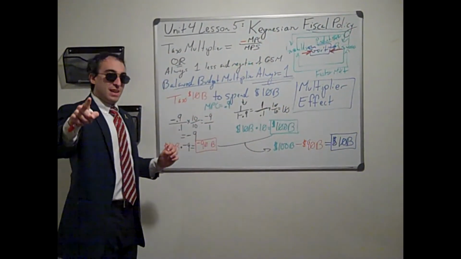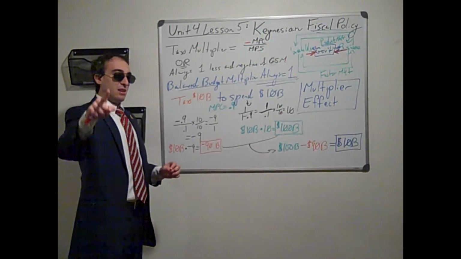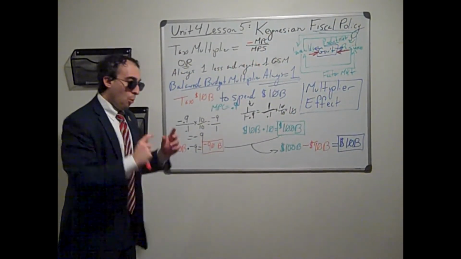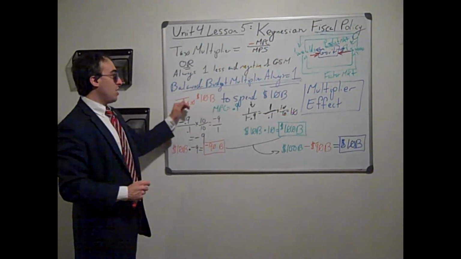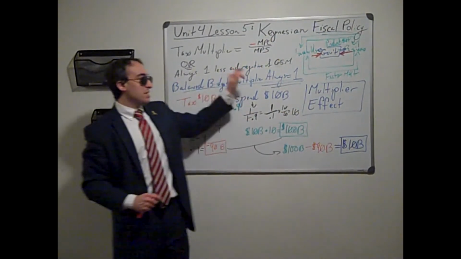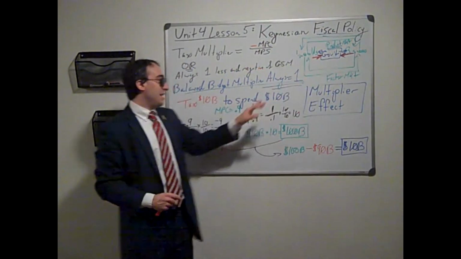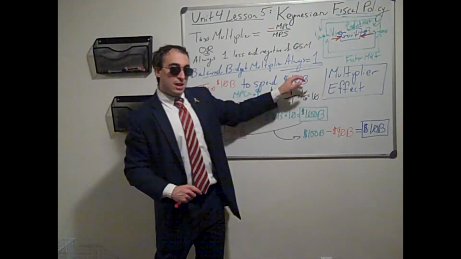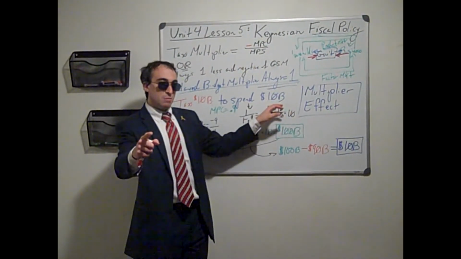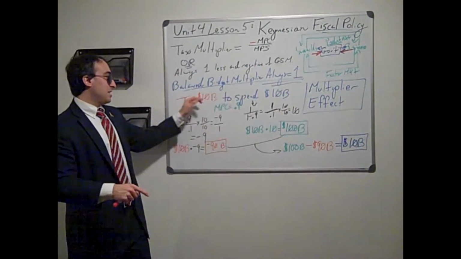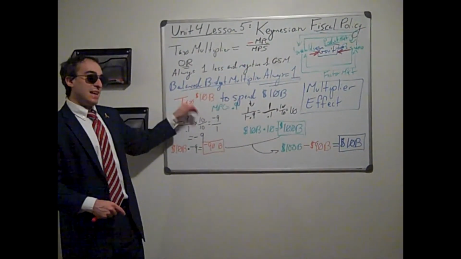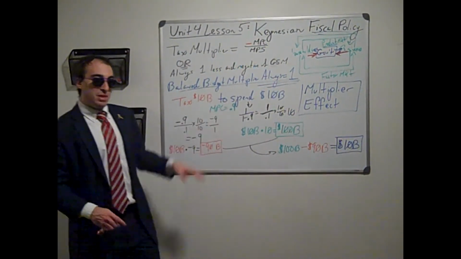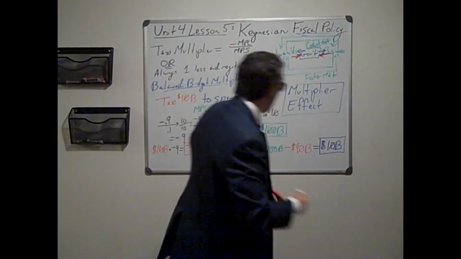Now, because of that disparity in multipliers, let's take a look at how a government can still balance its budget, spend what it makes. The balanced budget multiplier will always equal 1. I'm going to show you what that means at the end. Let's say the government wants to spend $10 billion. In order to spend $10 billion and balance its budget, spend what it makes, it first has to tax $10 billion, since tax is revenue. And let's say, for argument's sake, our MPC is still 0.9.